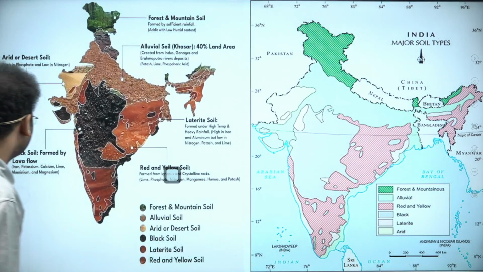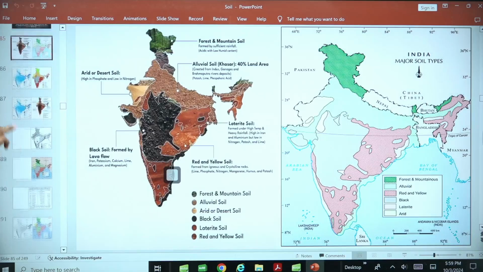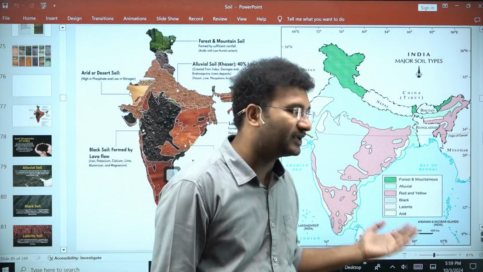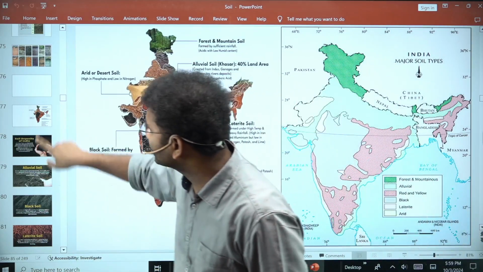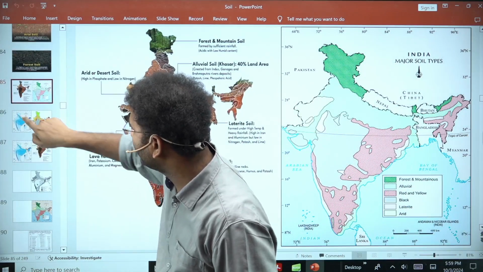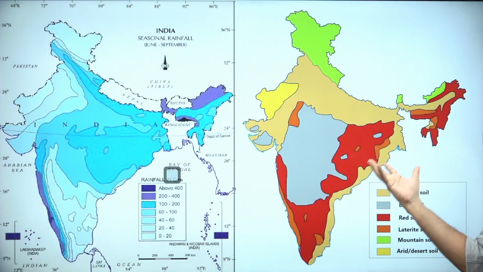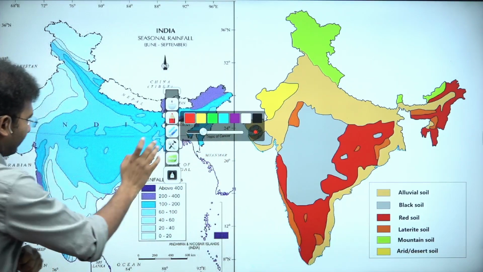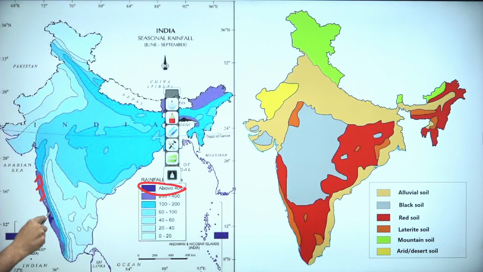This is what you need to know about the basics of the soil. And see, in the further classes you will get to learn about the various vegetation associated with these soils as well, right? And here I wanted you to link this with the rainfall. Look here, this is the map of the rainfall and this is the map of the soil. Map of the rainfall here says number 1, above 400 centimeters of rainfall, these are the areas of above 400 centimeters. Now what kind of soil do you have?